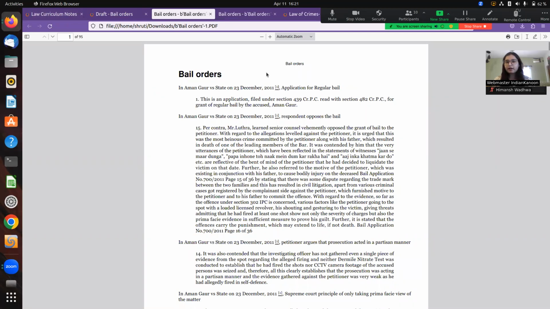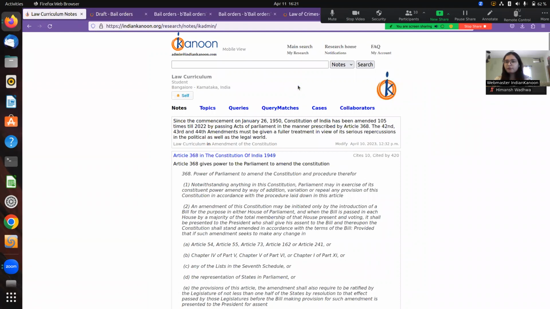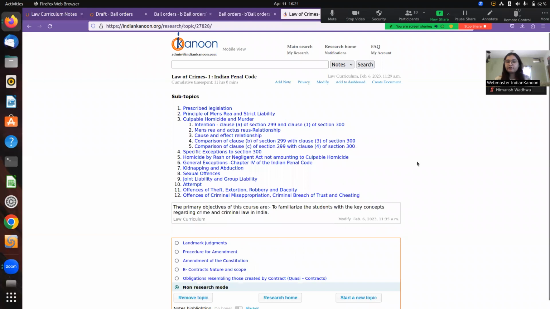Apart from straight legal research, we also identified a few more use cases of using the virtual legal assistant. One of them, probably for legal professionals or professors or even students, is to have all of their bibliography and all of their subject-wise research present in one place. So here, one use case that we are showing is of a law curriculum, which is a subject of law of crimes in LLB courses.